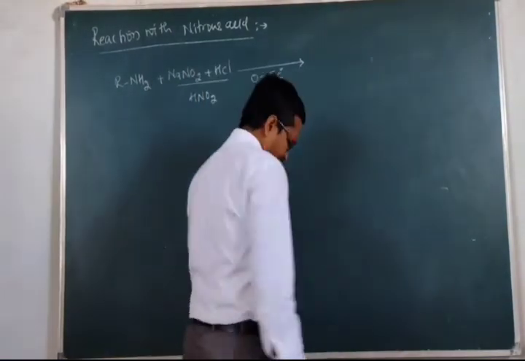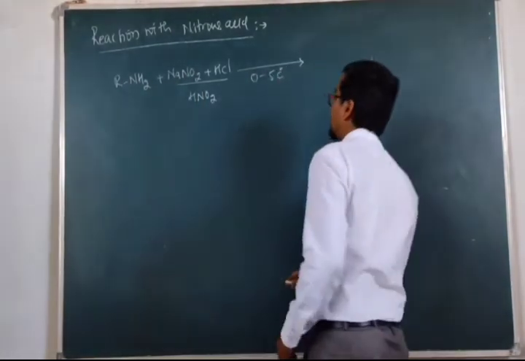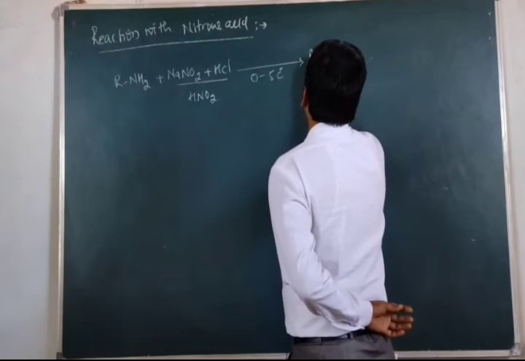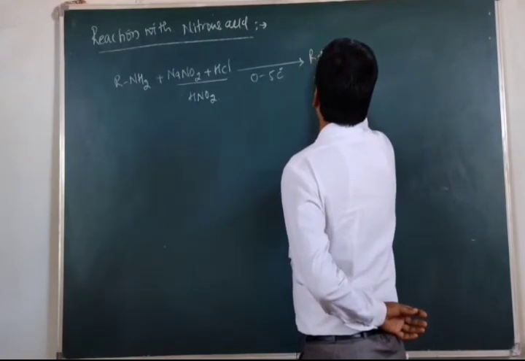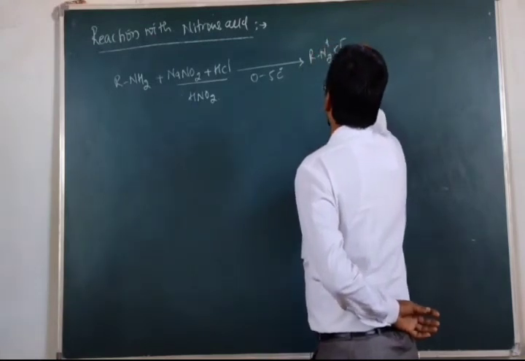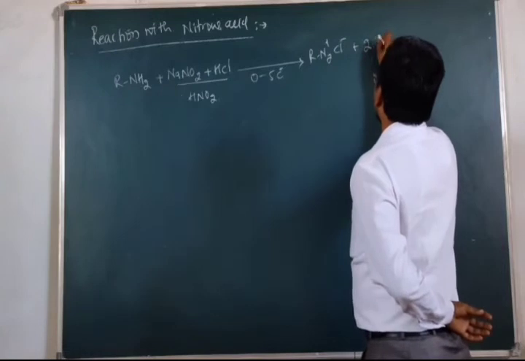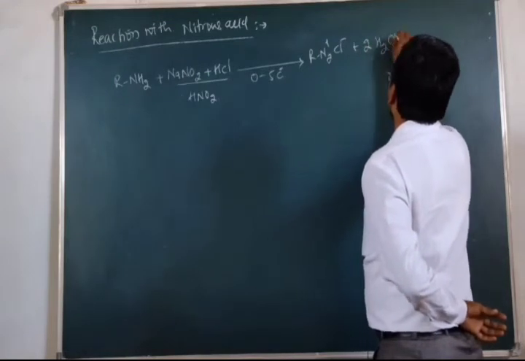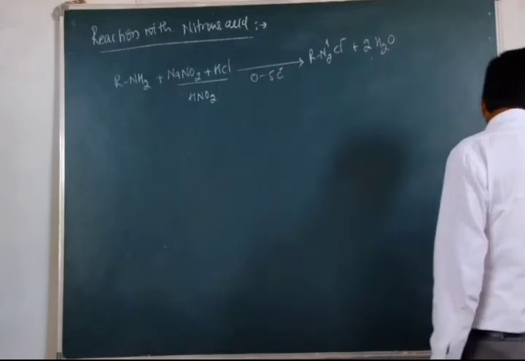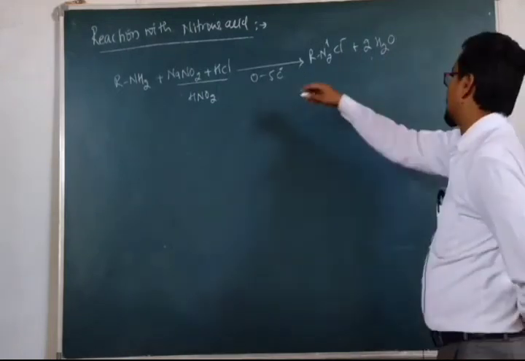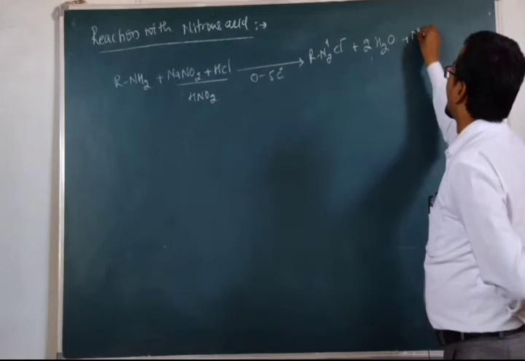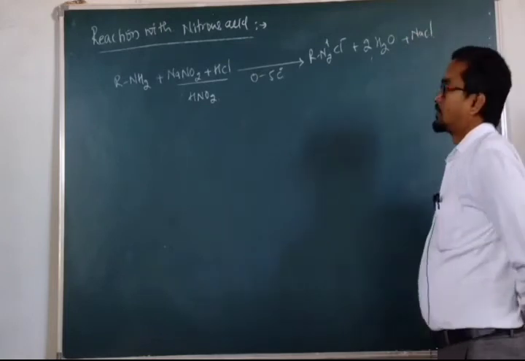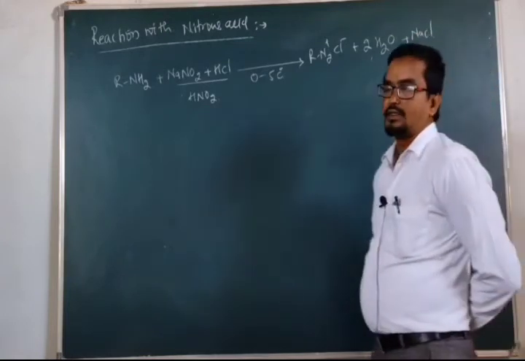It will lead to the formation of RN2+ Cl-, plus 2H2O, along with NaCl. This is how the reaction takes place.